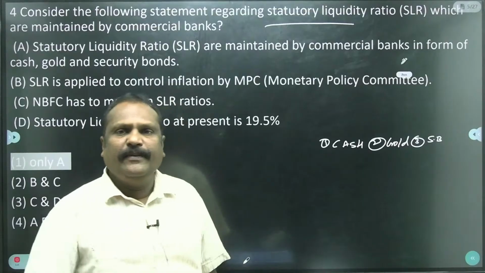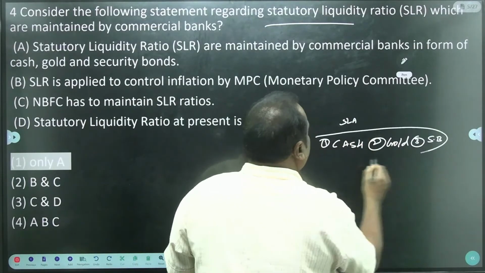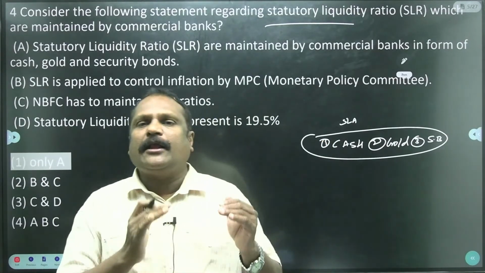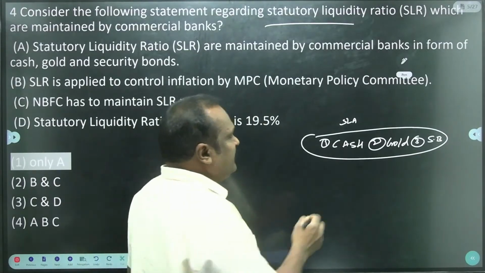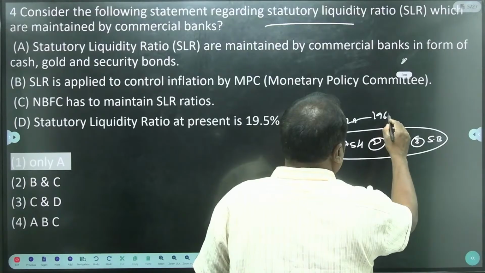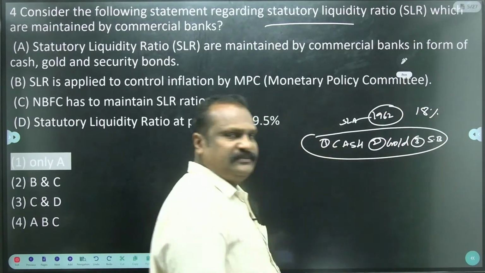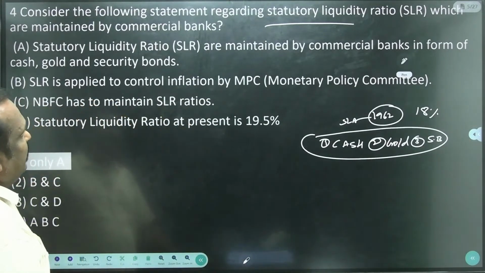Security bonds. Okay, so SLR is maintained in the form of 3 kinds. SLR is regulated by the RBI to control the inflation. SLR came into existence in 1962. At present it is 18%. Okay, there are 4 statements.